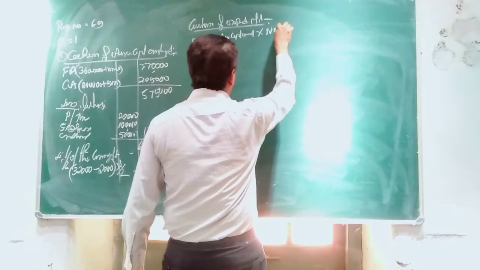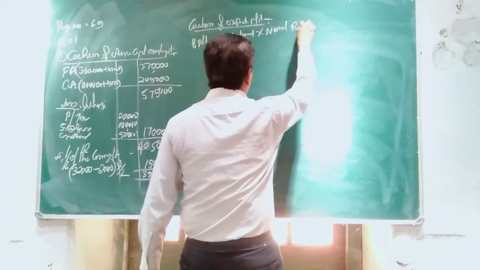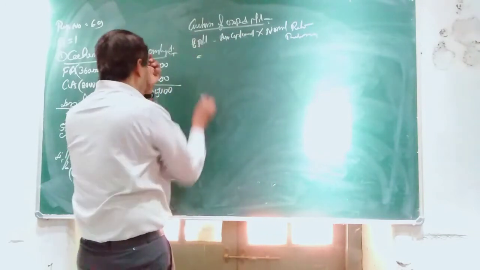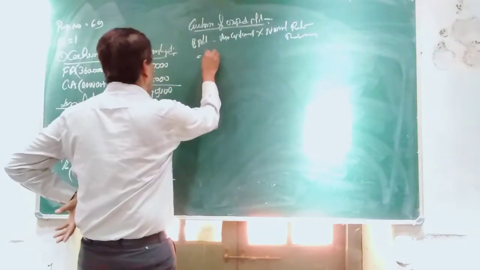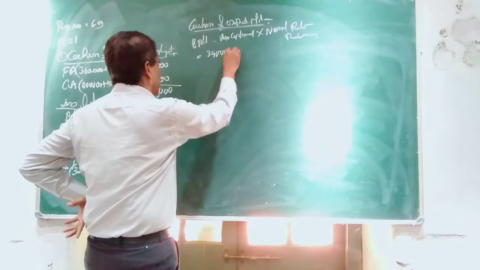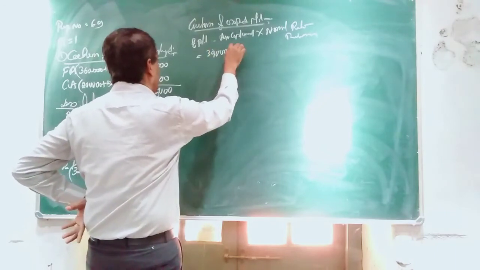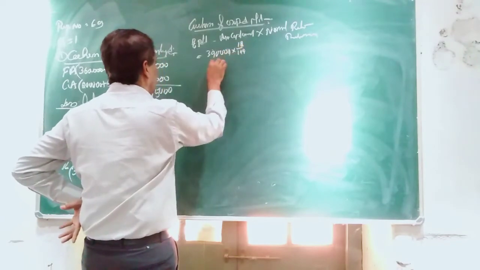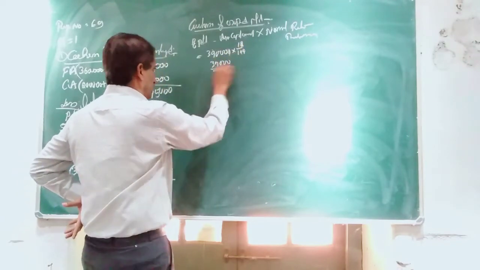That is equal to 3,90,000 into the normal rate of return, 10%, 10 by 100, which should be 39,000.